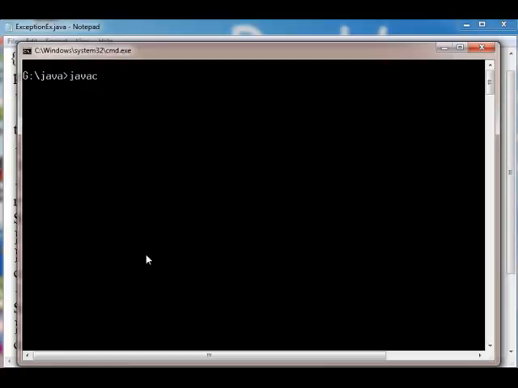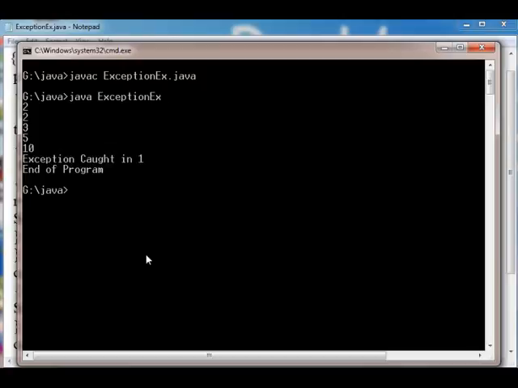So for compiling this, javac ExceptionEx.java. It is compiled with no error. For running this, we have to use java ExceptionEx. This is the result.